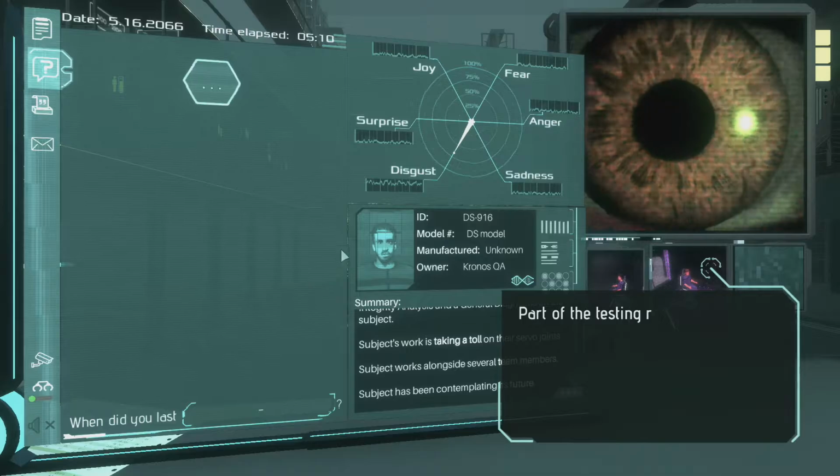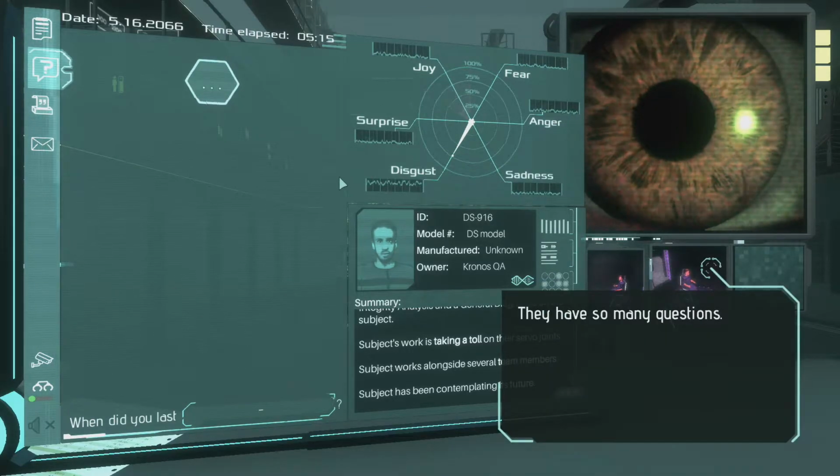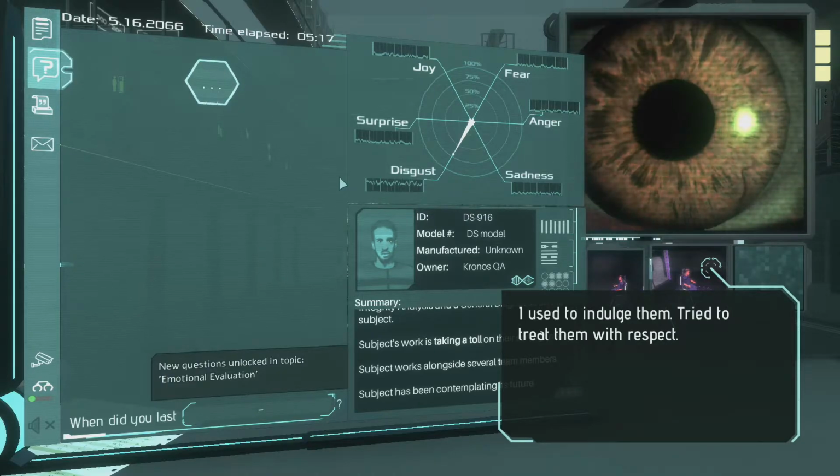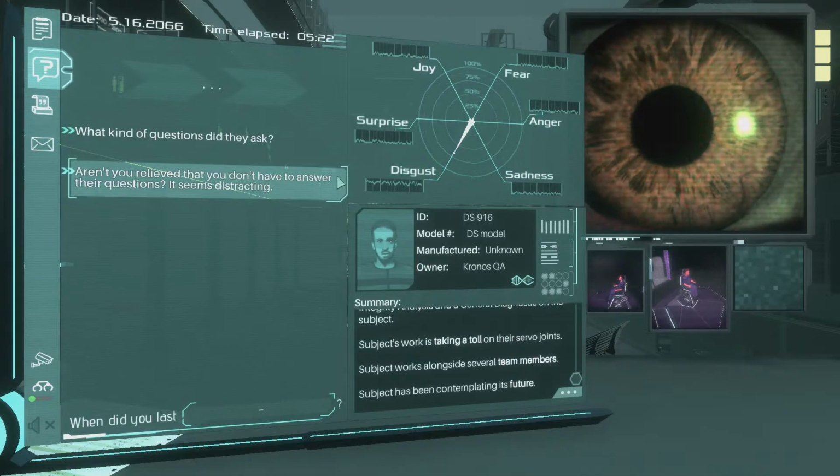What's the most difficult part? Part of the testing requires that we talk to the units. It's not always easy. They have so many questions. I used to indulge them, try to treat them with respect. That was before the federal contract came through. It's never been the same since.